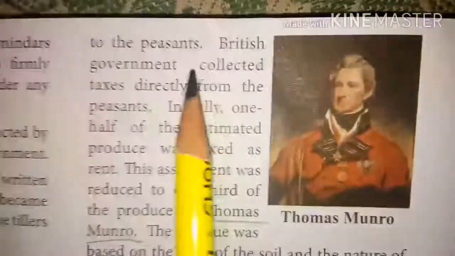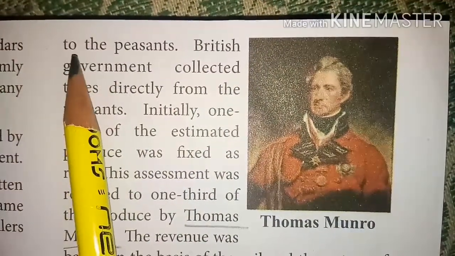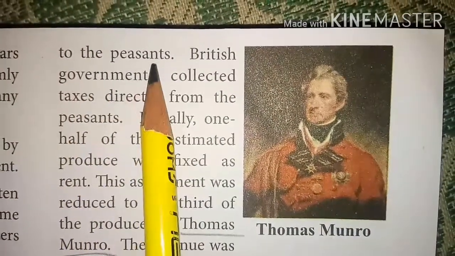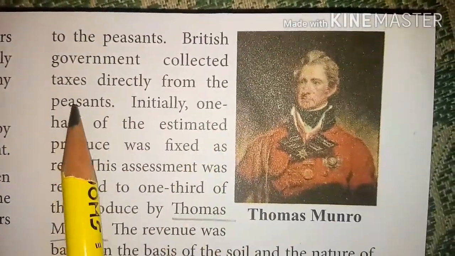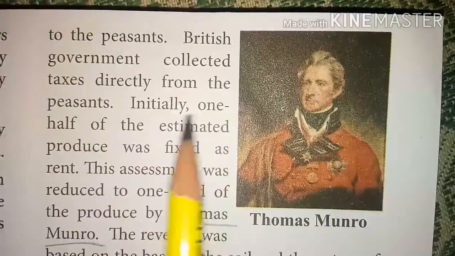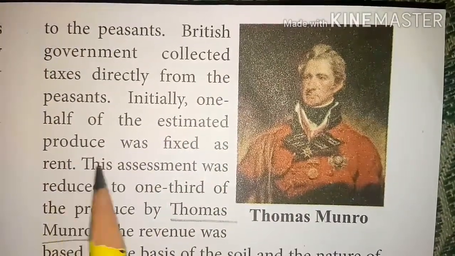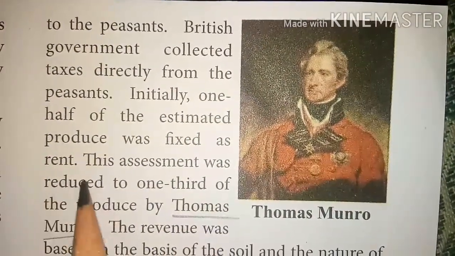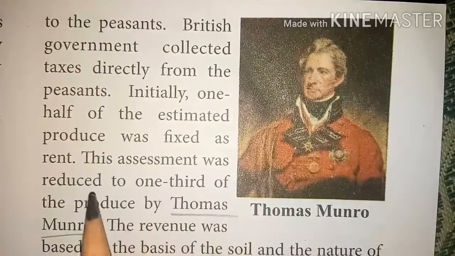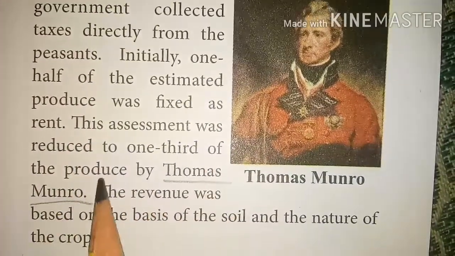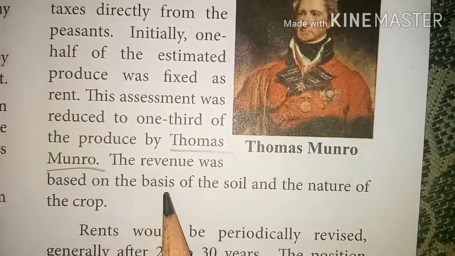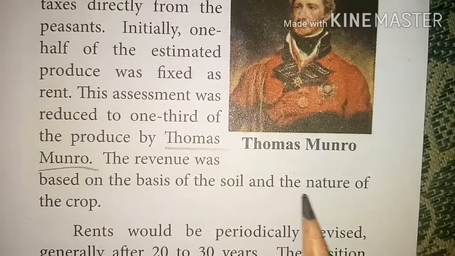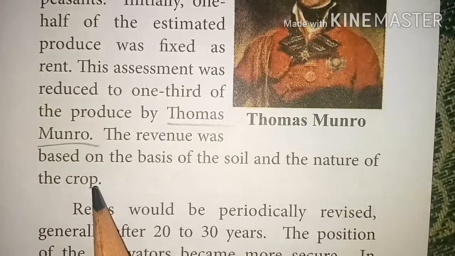So the land ownership was handed over to the peasants. The British government collected taxes directly from the peasants. Initially, 1/2 of the estimated produce was fixed as rent. This assessment was reduced to 1/3 of the produce by Thomas Munro. The revenue was based on the soil and the nature of the crops.